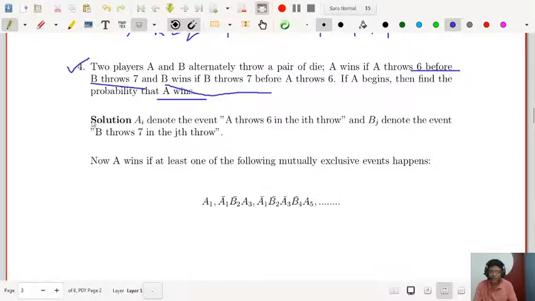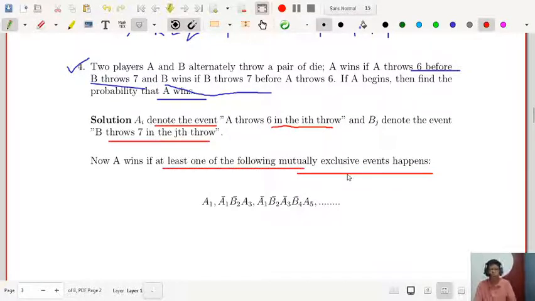So let us define the events. A_i denotes the event that A throws 6 in the ith throw, and B_j denotes the event that B throws 7 in the jth throw, right? And A starts the game. So what are the possibilities? Let us have some mutually exclusive events. A wins if at least one of the following mutually exclusive events happens. So now you can calculate the probability of throwing 6.